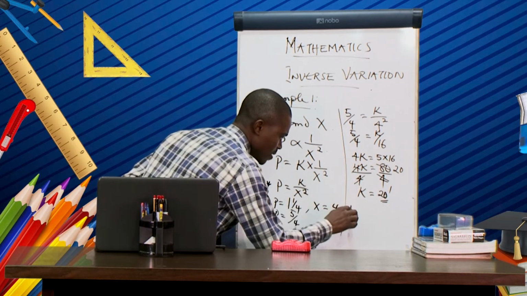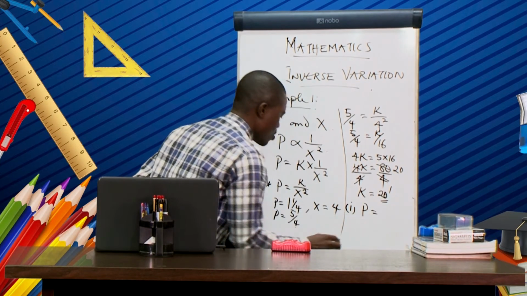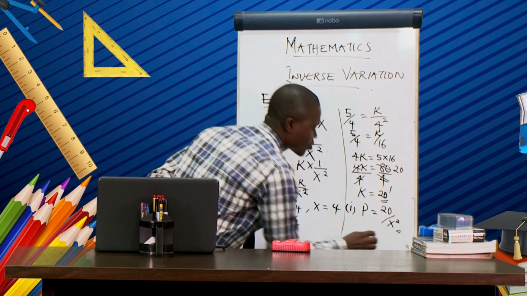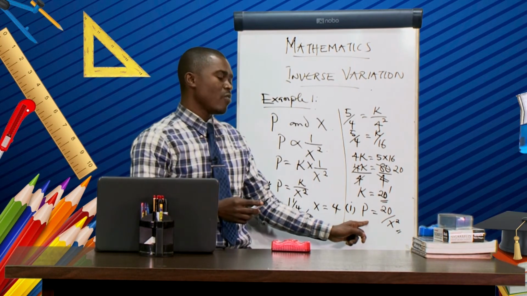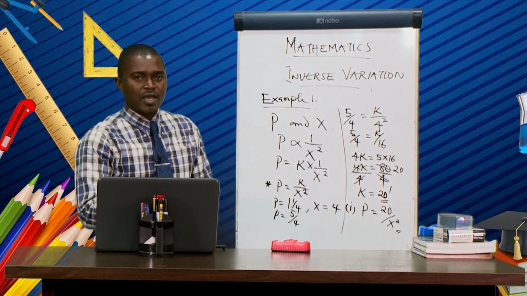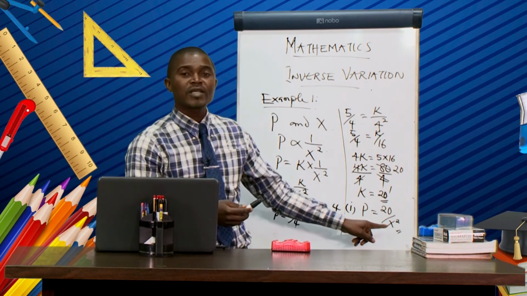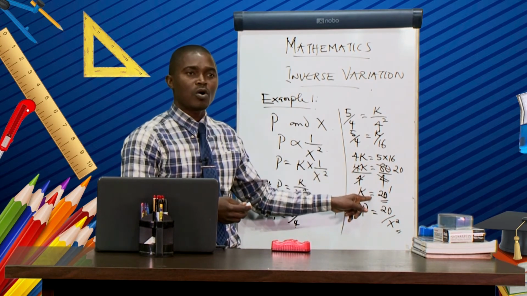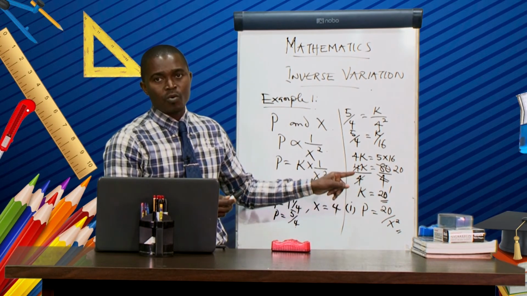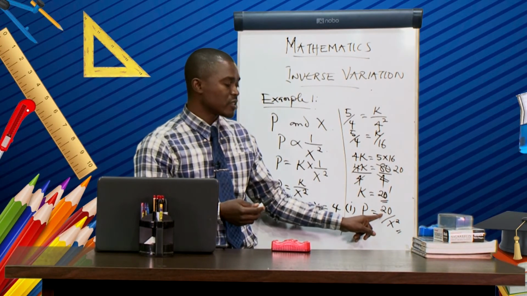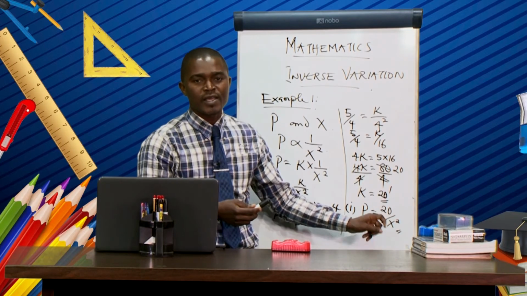When you substitute for k, we have P now equal to 20 over x squared. So this one is the formula connecting P and x. I repeat, the formula connecting P and x is obtained when you substitute the value of your constant. What's the value of that constant? That is 20. So P now equal to 20 over x squared.